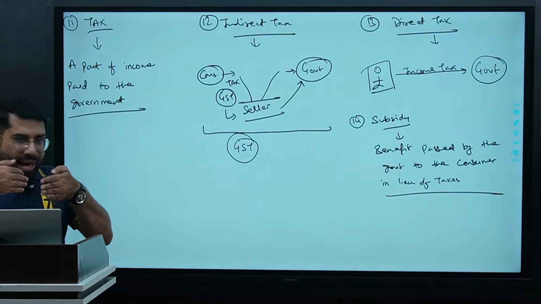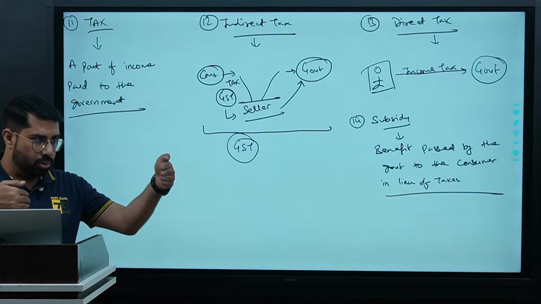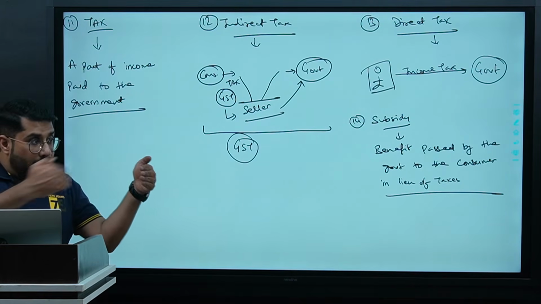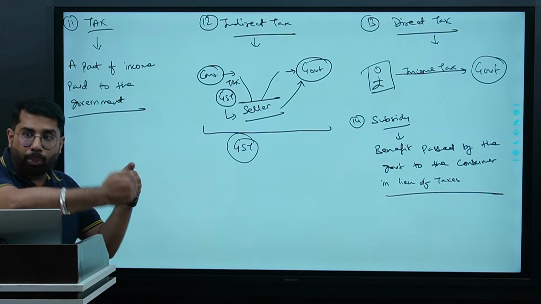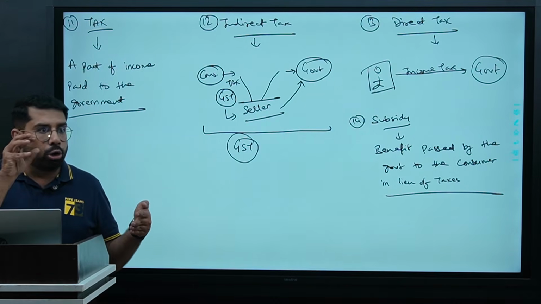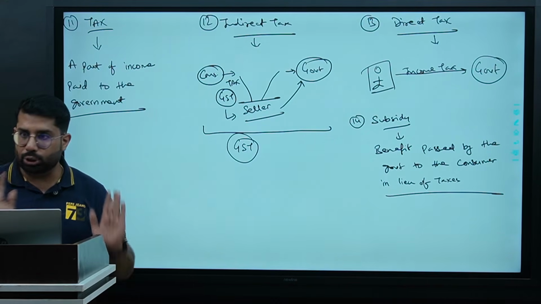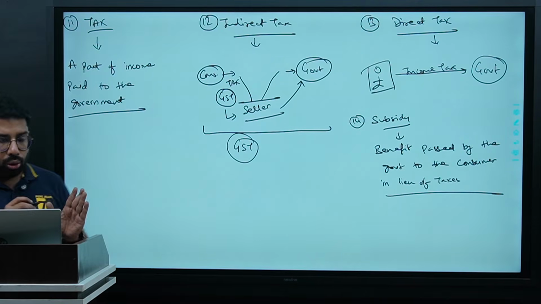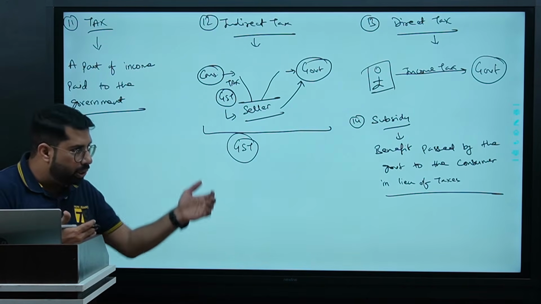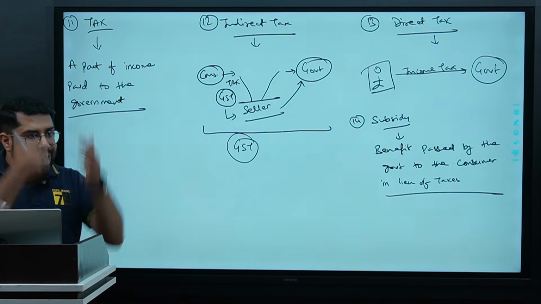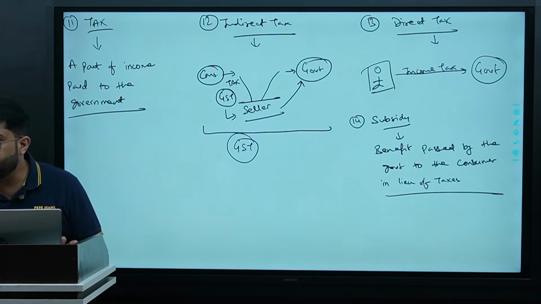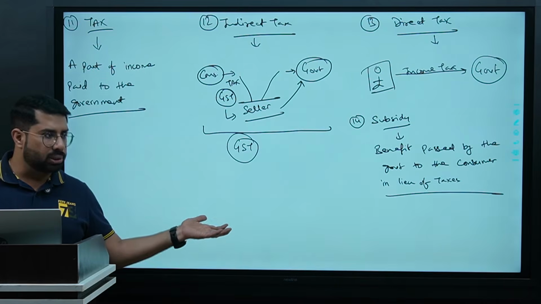If you are paying tax of rupees 100, listen to me carefully, please. If you are paying tax of rupees 100 and you are receiving benefits of rupees 30 in return, ultimately, what is the burden on your pocket? 70? Yes or no? Yes. So, how we treat these taxes, we adjust subsidy in the taxes and their net effect we will include in the national income. Are we clear? How that works, we will discuss in the upcoming part.